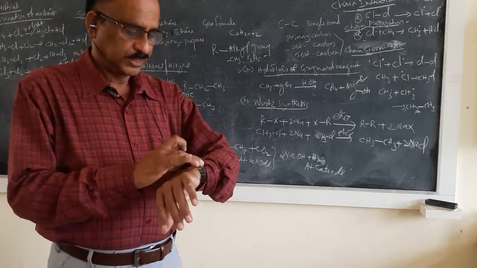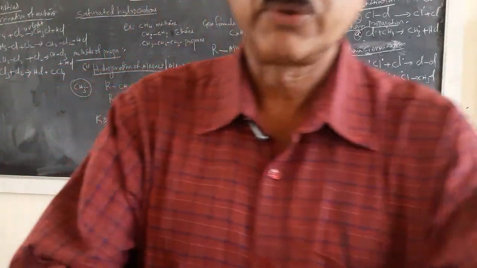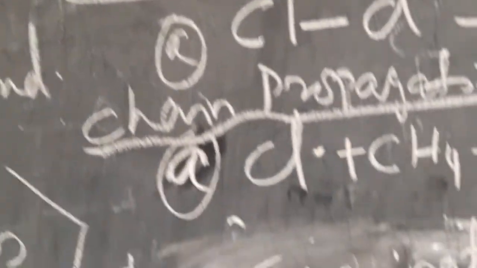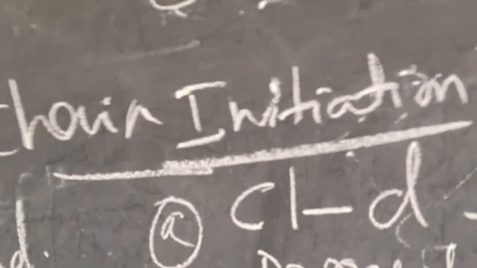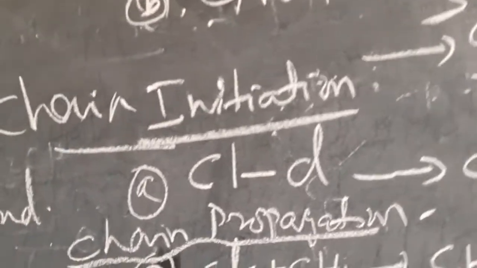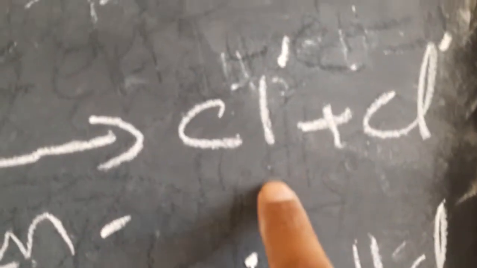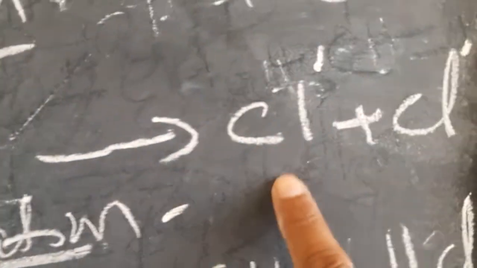The allotted time is going to be completed now, but let us finish this. Chain initiation: here the Cl2 molecule is divided into 2 Cl dots, each with one electron. The Cl-Cl bond is broken homolytically, forming chlorine free radicals.